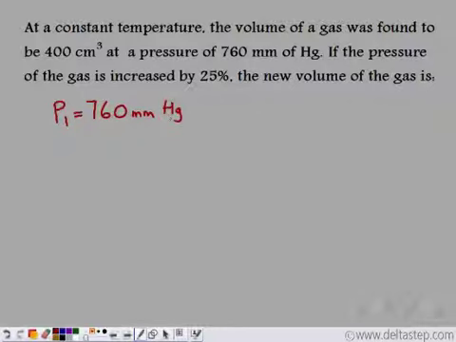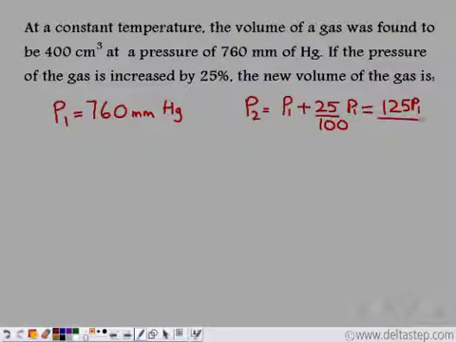And the final pressure, we know that the pressure is increased by 25%. This means that if this is the initial pressure, we increase the pressure by 25%. So what do we get? We get 125 P1 by 100.